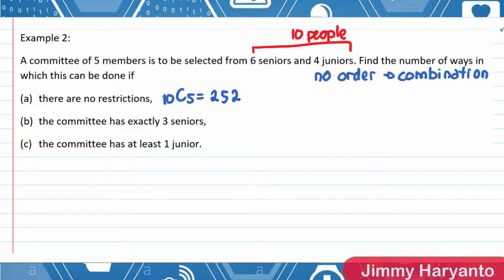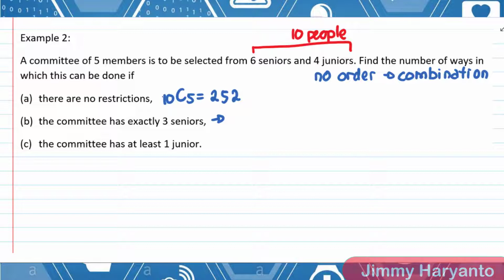For this one we have a restriction, and the restriction says 3 seniors. Please take note that the restriction in combination is usually about the number of objects, and the restriction in permutation is usually about the arrangement.